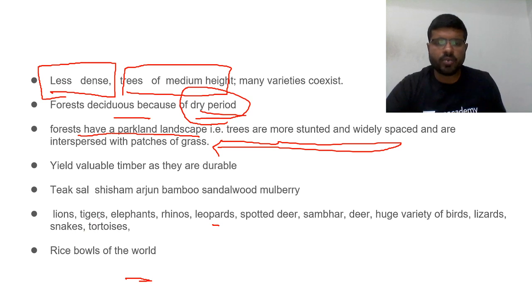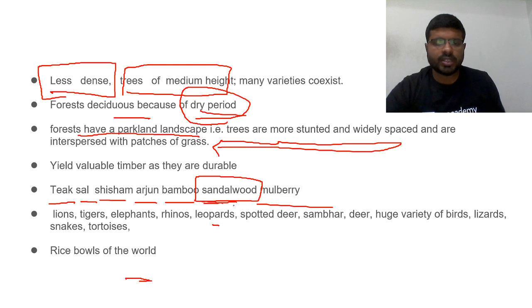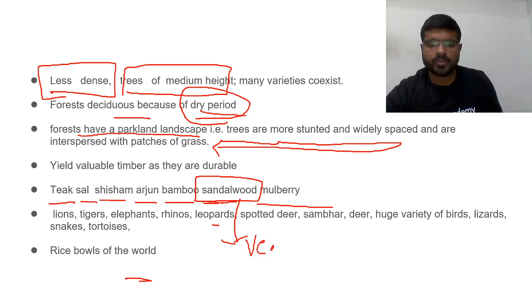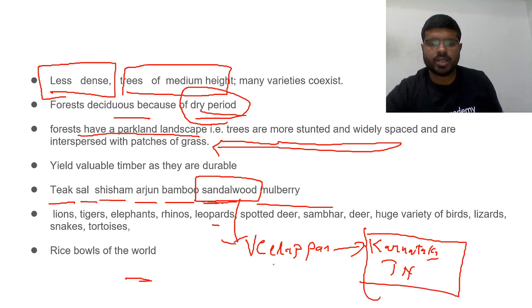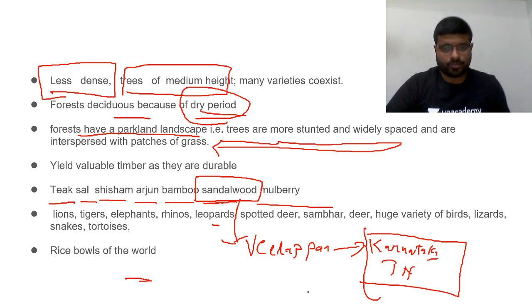Because of this variety, the species which you find here are teak, sal, sisam, arjun, bamboo, sandalwood, mulberry. I think you heard this word, sandalwood. One of the prominent smugglers, Veerappan, sandalwood smuggler. Where do you find him? Usually you will find him in the forests of Karnataka, Tamil Nadu. Why? That is a place where sandalwood is significantly grown.